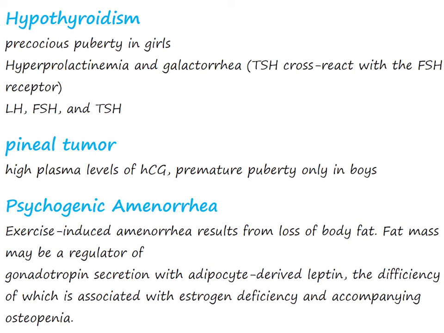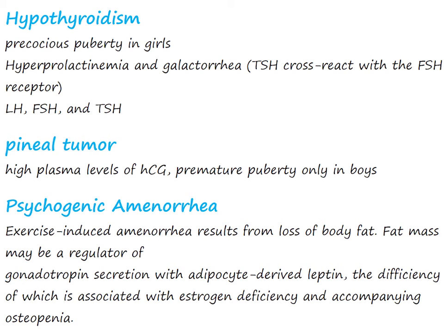Pineal tumor is associated with high plasma levels of human chorionic gonadotropin. The human chorionic gonadotropin can stimulate testosterone secretion from the testes, but not estrogen secretion by the ovary. It therefore causes premature puberty almost exclusively in boys.